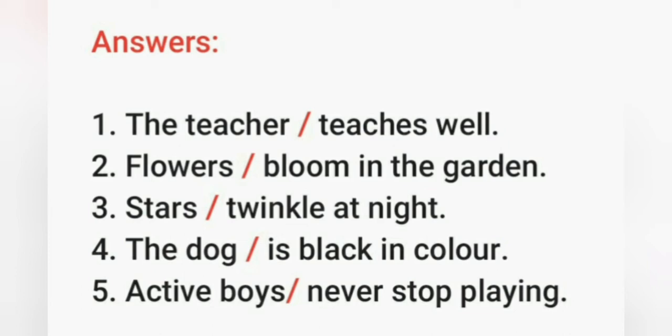Next, active boys never stop playing. In this sentence, active boys is subject, never stop playing is predicate. Active boys is subject because we are talking about active boys, and never stop playing is predicate because it tells us about the subject, the active boys.